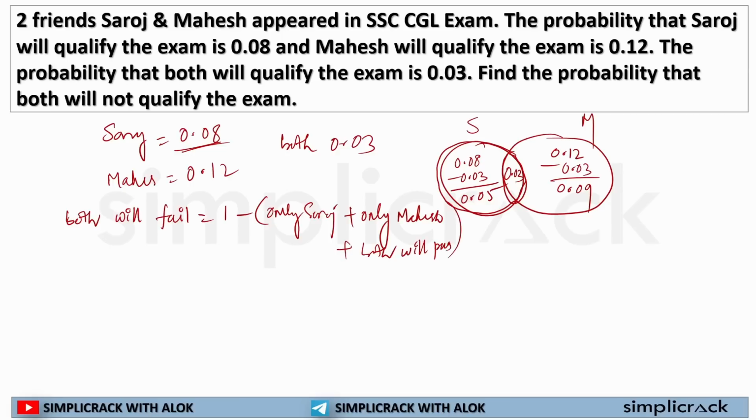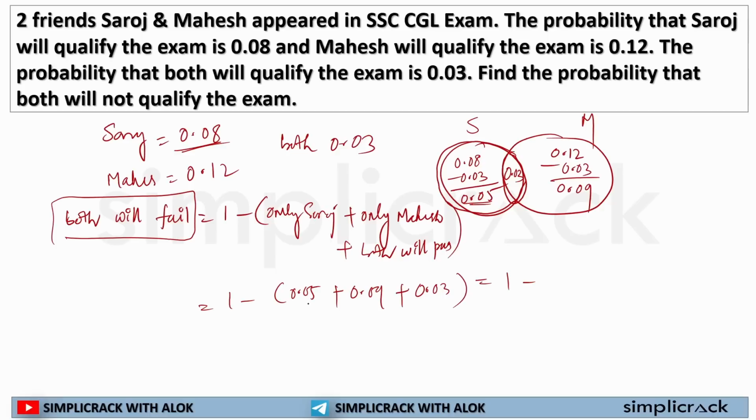If I do this calculation, I will find out both will fail. Now 1 minus only Saroj, that is 0.5, only Mahesh, that is 0.09, both will pass 0.03. I can write it as 0.5 plus 0.09 plus 0.14 plus 0.03 is equal to 0.17. So if I solve this, I will get 0.83 as my answer. That 0.83 is the probability that both Saroj and Mahesh will not qualify for the examination.